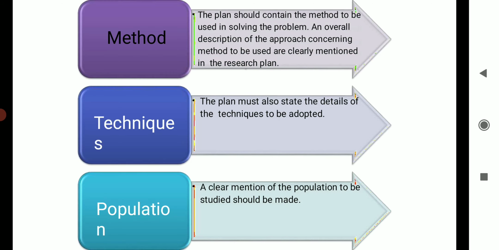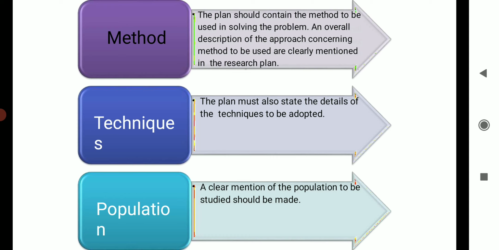Method. The plan should contain the method to be used in solving the problem. An overall description of the approach concerning method to be used is clearly mentioned in the research plan. Techniques. The plan must also state the details of the techniques to be adopted by the researcher.